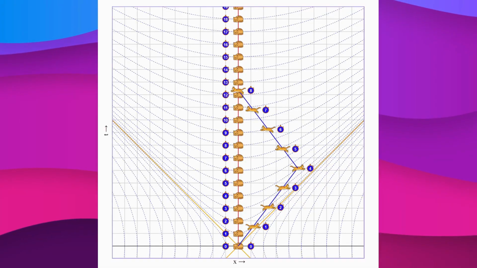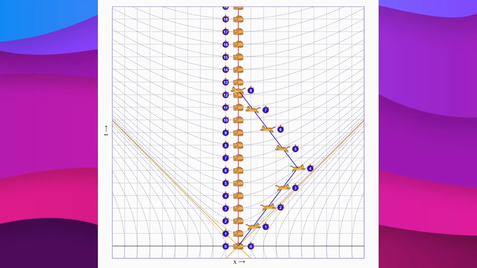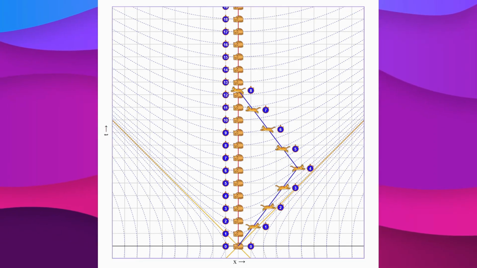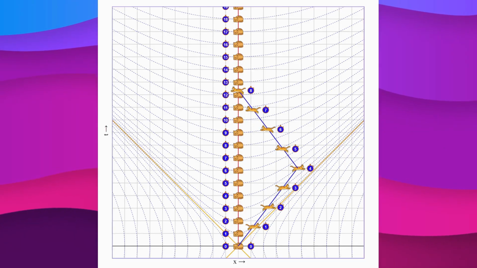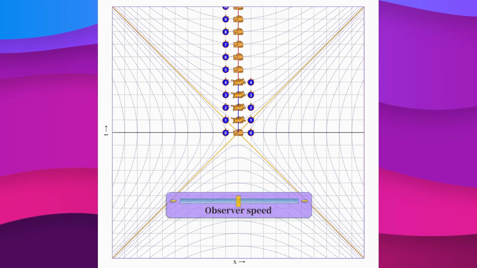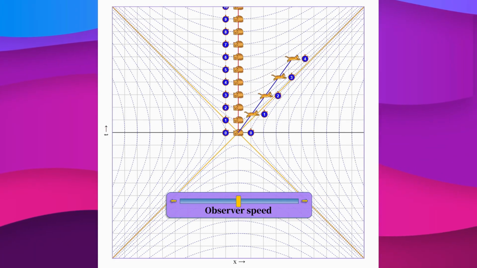Why is it that the running cat ended up younger, and not the sleeping one? After all, it seems like you could switch to the frame of reference of the running cat and see a symmetrical picture. In reality, however, the situation is not symmetrical, because it was the running cat who changed direction. Let's break down its journey into segments with constant speed, and look at the situation from the running cat's frame of reference. And to make sure there's no trickery involved, note that when transforming coordinates, the cats move strictly along a hyperbola. First, let's send the cat running to the right, and switch to its frame of reference.